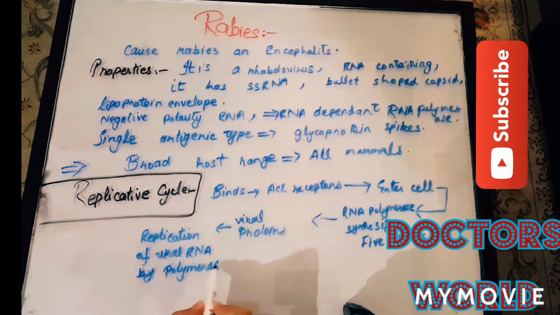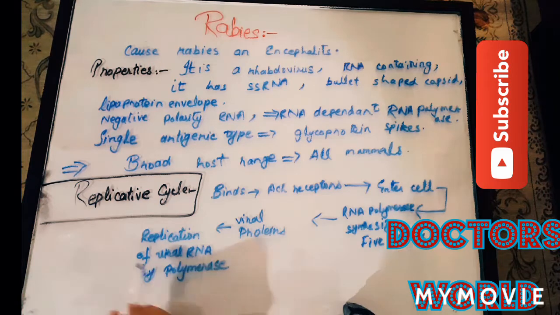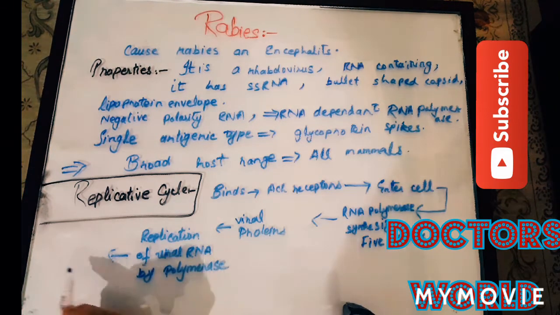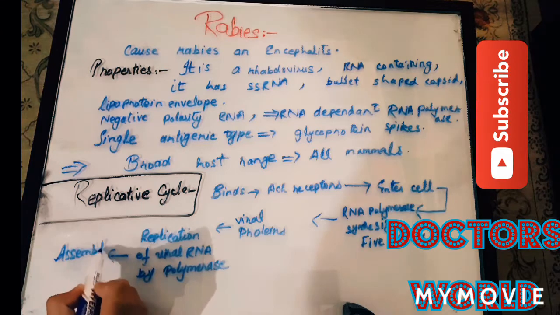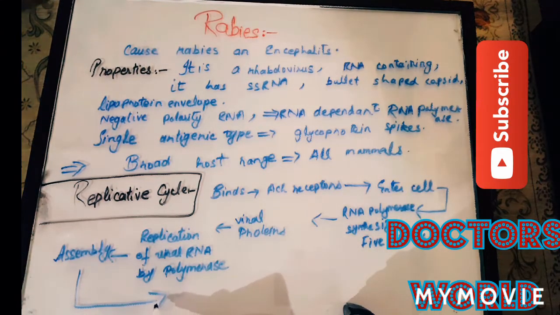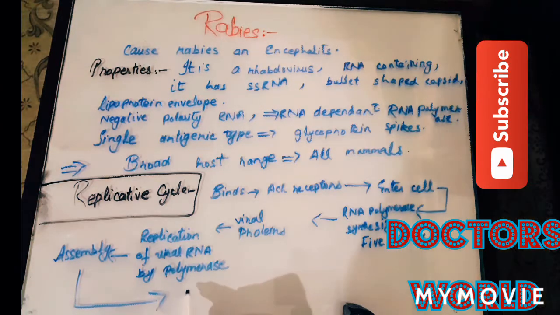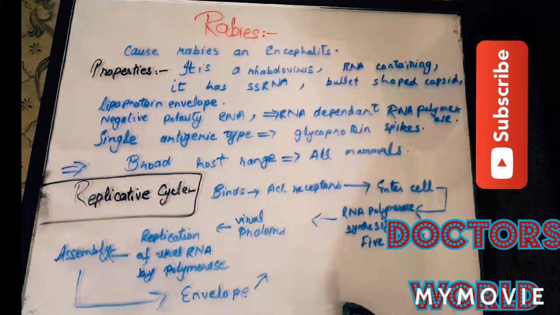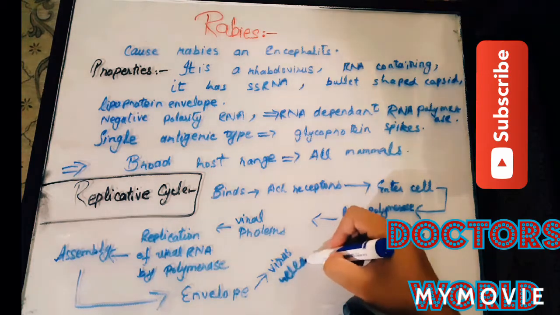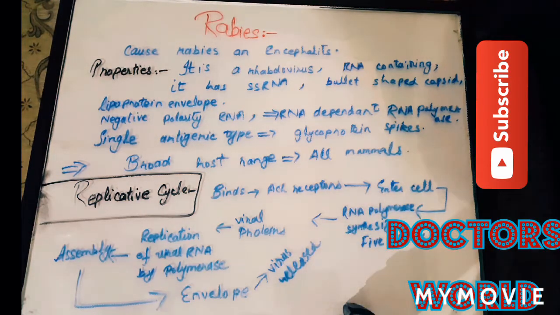Now RNA and viral proteins are both available, so assembly of these viral RNAs and viral proteins occurs and several viruses are produced. When several viruses are produced, they leave the cell by getting enveloped from the cell membrane. These viruses now leave the cell and attack other cells.